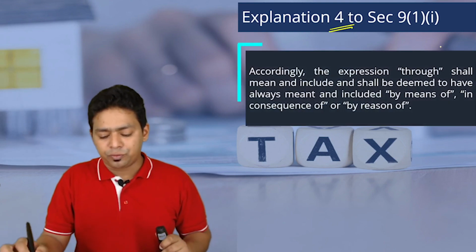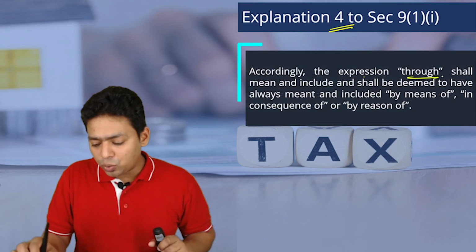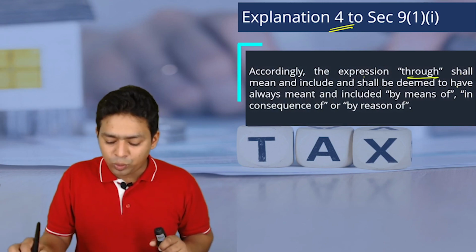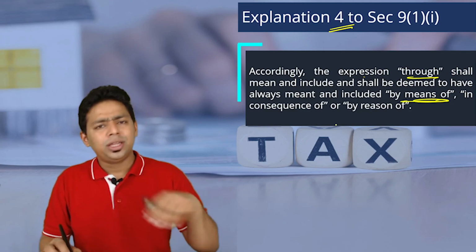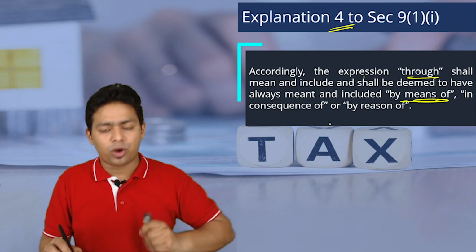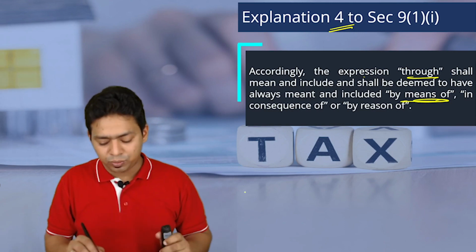Next, explanation 4. According to this, the expression through shall mean and include, and shall be deemed to have always included, by means of, or in consequence of, or by reason of. This is the amendment which was taken after the Vodafone judgment. I hope you remember the Vodafone judgment.